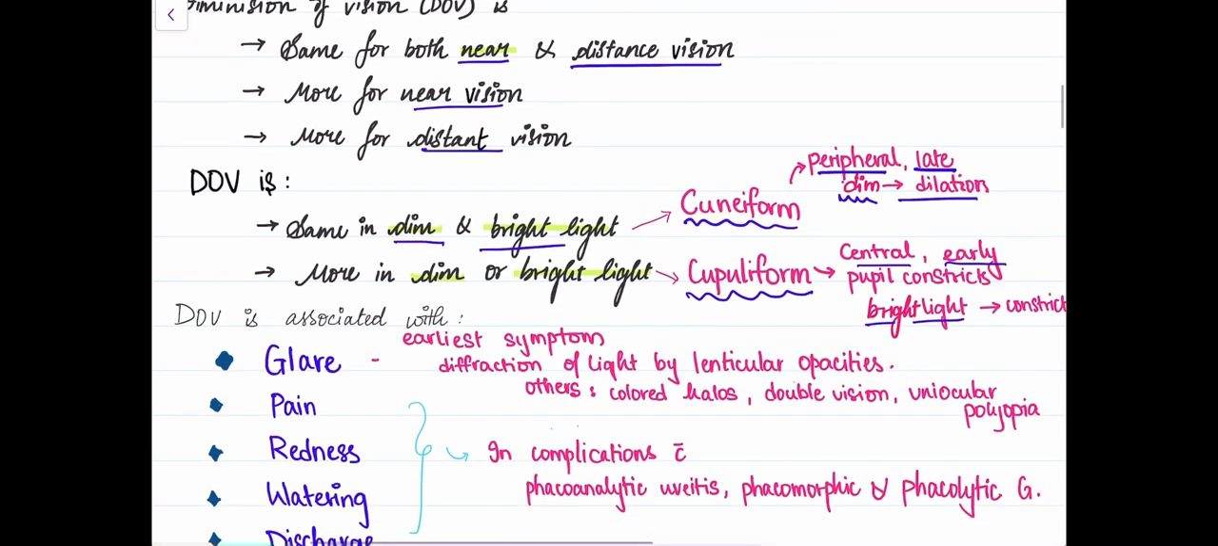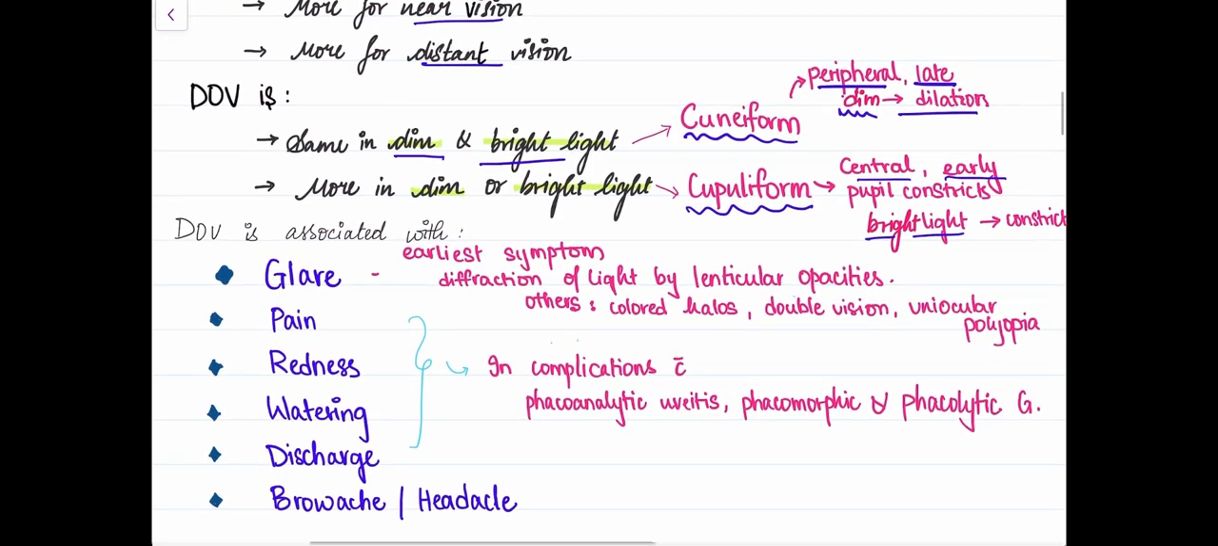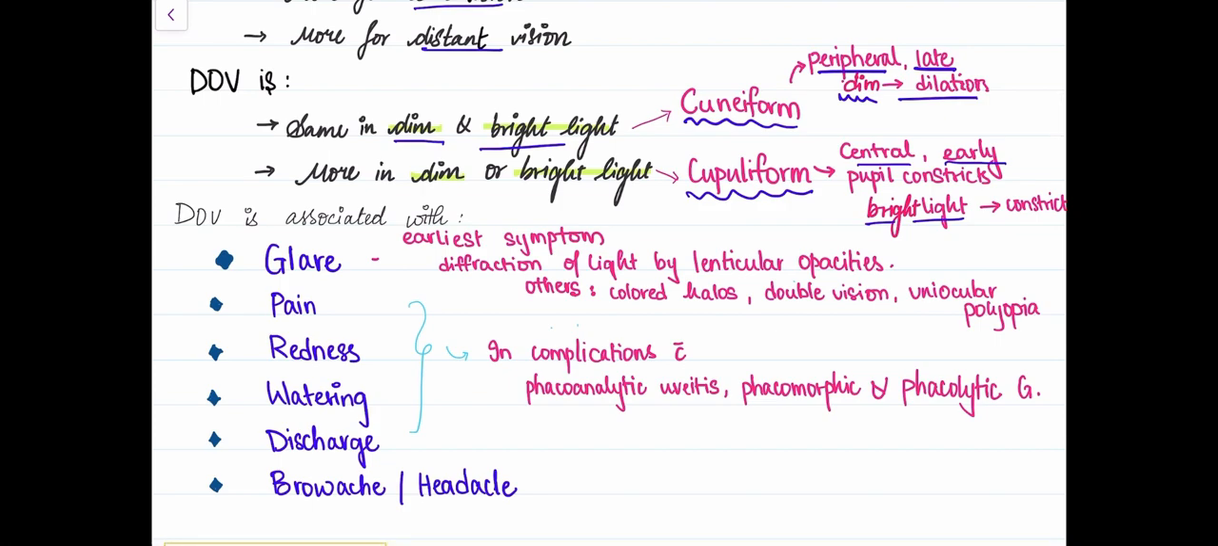Along with the presenting complaint of diminution of vision, we have other presenting complaints in cataract. Negative history is very important along with the positive history. We should see if the diminution of vision is associated with any glare, because glare is the earliest symptom to be noticed in a cataract case. Why is glare present? It's because of the diffraction of light by the lenticular opacities. There are opacities in the lens, right? So that's why the glare is present. Some of the early symptoms are colored halos, double vision, and uniocular polyopia. Polyopia is seen in the early stages, like incipient cataract, right?